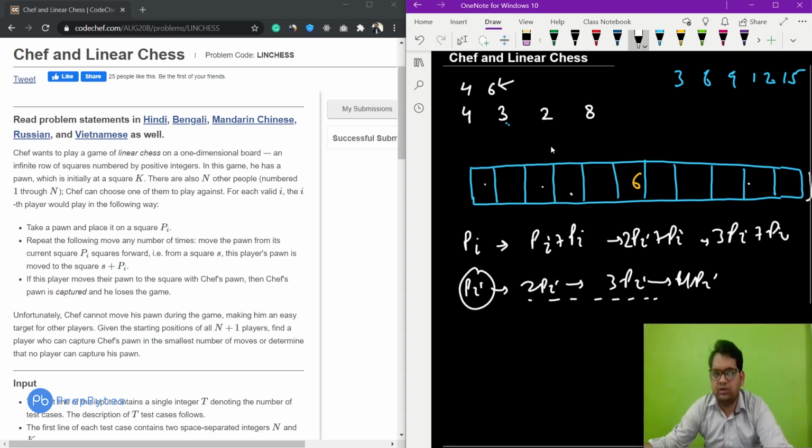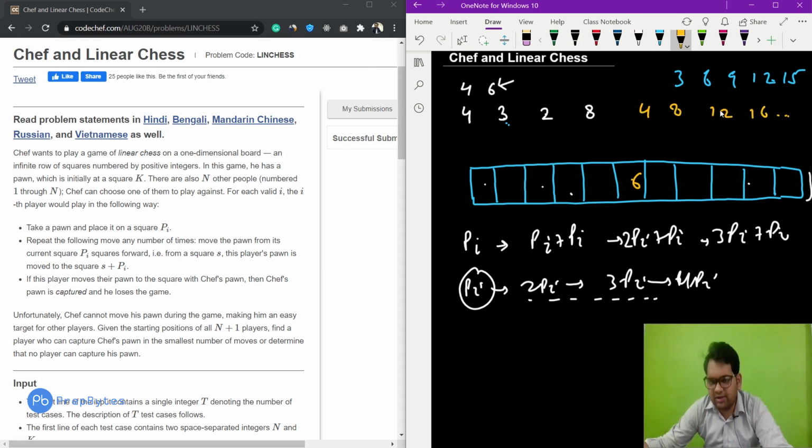If we start from 4, it is 4, 8, 12, 16, and so on. 6 will never come in its multiples, so the player starting at position 4 can never capture the pawn of chef. Similarly, if we start from 3: 3, 6, 9. See, 6 came in the multiples of 3, so the player starting from position 3 can capture the pawn of chef.